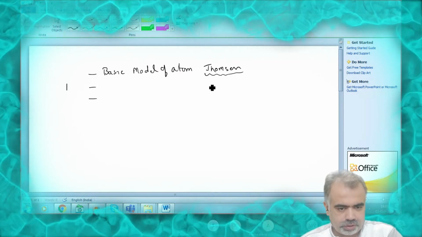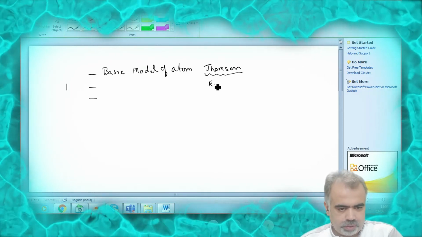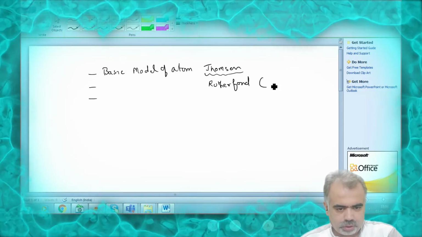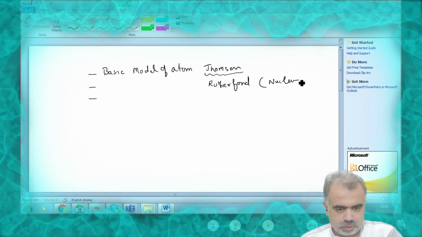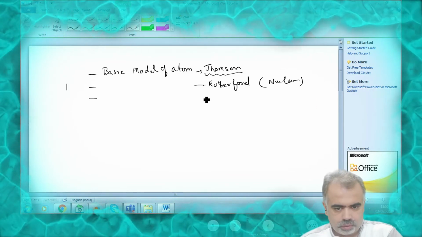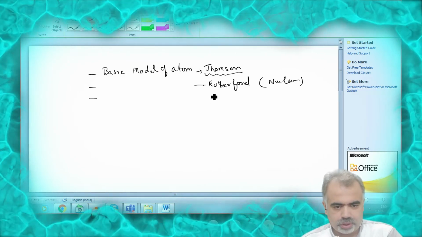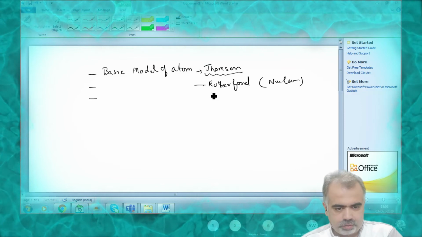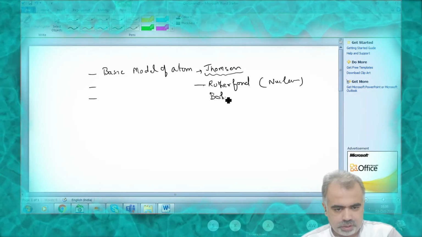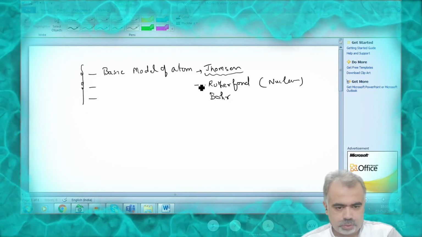And second, after that there is some problem in the Thomson model of atom. After that, one more scientist came. He gave his own model. His name was Rutherford. So Rutherford discovered the nucleus. How, we will see. But still there are some ambiguities in the Rutherford model. So at the end, one very, very famous scientist came, and he gave his own model of atom. His name was Bohr.